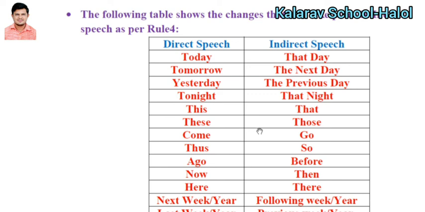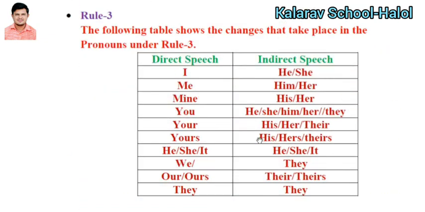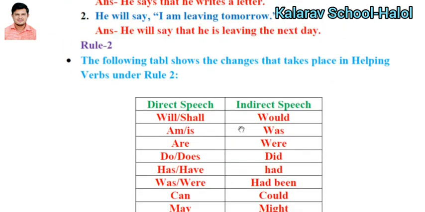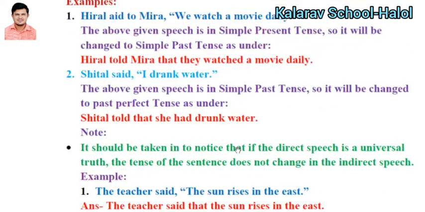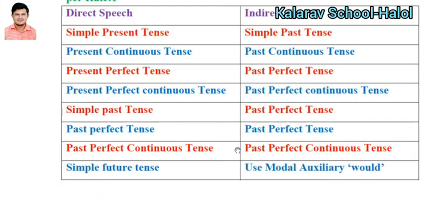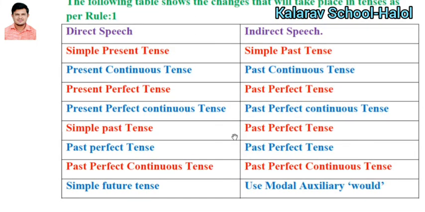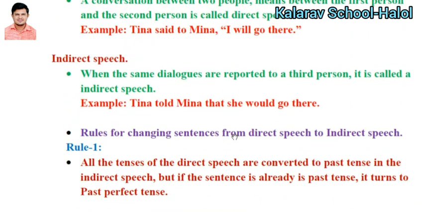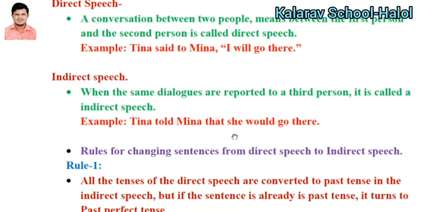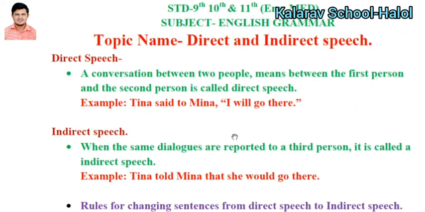So this table, the second table, and the third table: these three tables you have to learn, and you have to learn the table of the tenses also. All the rules I explained in detail. You have to watch this video twice, thrice, so that you can understand the basic rules of direct and indirect speech.